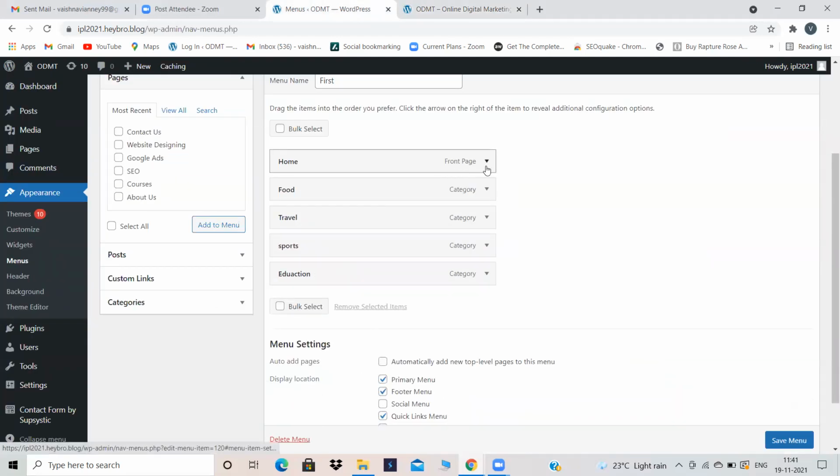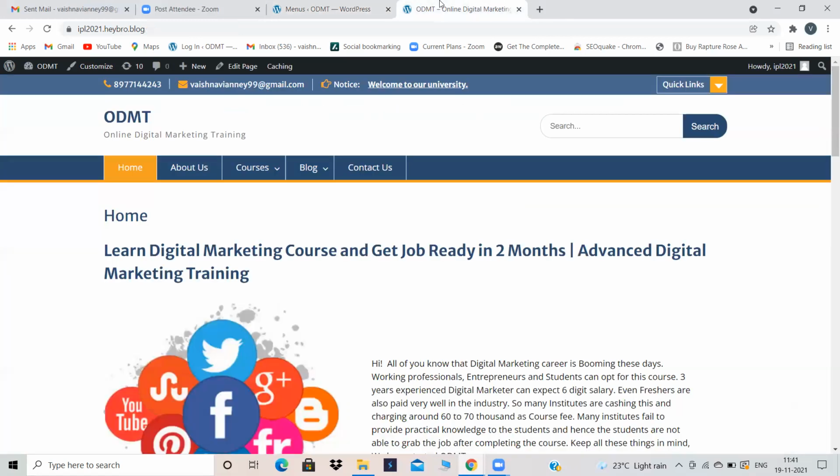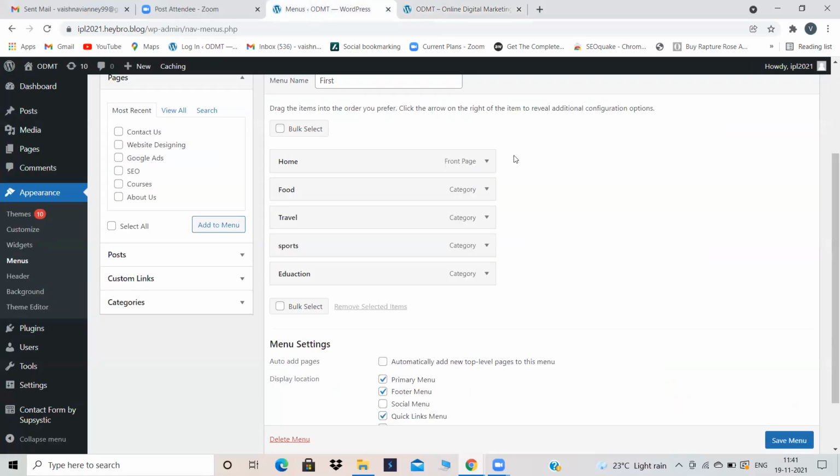And I'm removing home page also. See, if I keep this home page like this only, what will happen is this content will appear. Again, digital marketing content only will appear because in homepage only digital marketing content is there. I don't want digital marketing content to appear in my blogging website. I want a completely new website. Now let's see if I keep it like this only, how it is going to look.